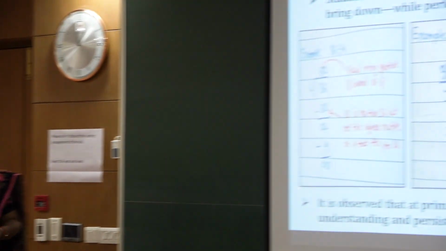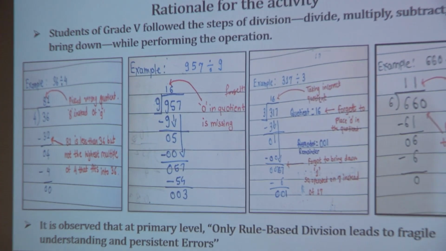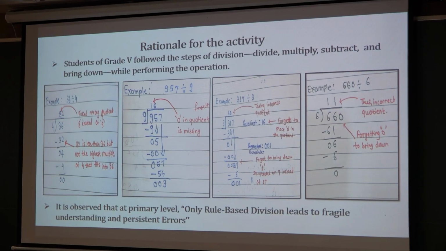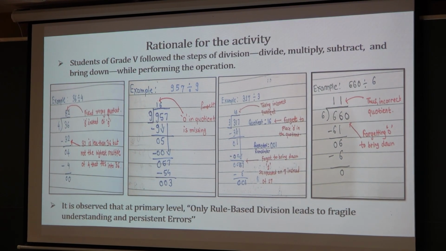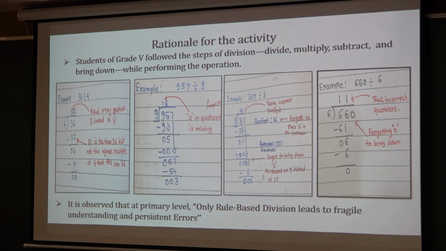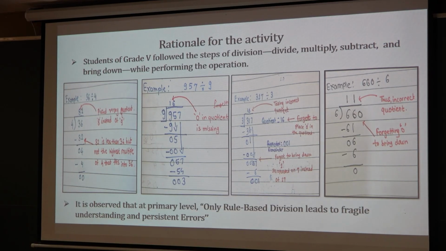To begin with, please have a look. Students in grade 5 were given examples to solve based on division. While solving the division operation, children used the long division method. While observing the children, the teacher noticed that children were facing certain difficulties. Children made errors such as lack of understanding of place value.